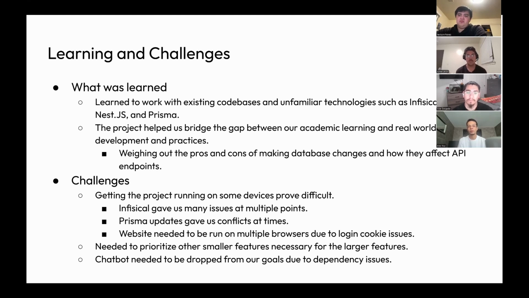With Prisma, with migrations, we ran into issues. And while testing and development, we had to have separate browser windows open because of cookie issues. And we also noticed that we needed to focus more on smaller features and bugs rather than implementing new large features. We had originally planned on working on the AI chatbot, but that ended up getting put to the side while we worked on dependency issues.